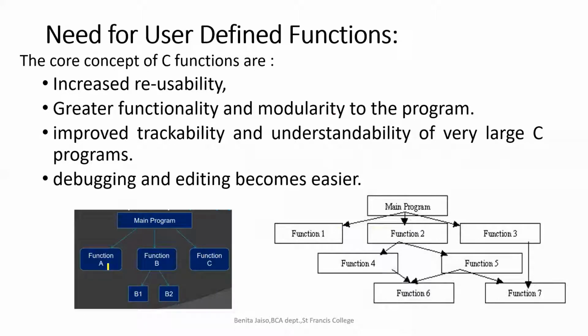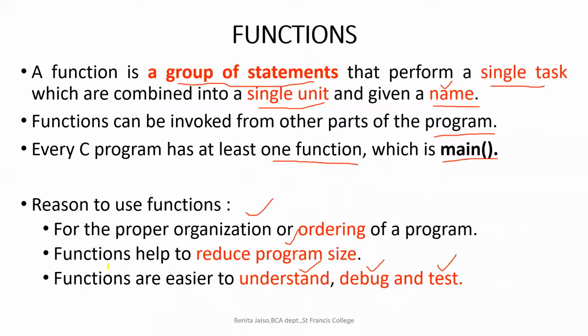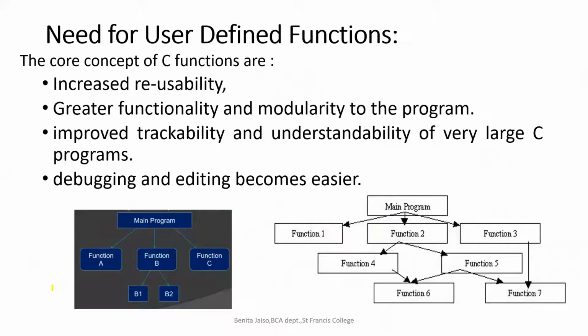The use of functions is the same thing being repeated for user-defined functions. In the previous slide I was telling it as a common thing: a function can be either an inbuilt function or a user-defined function. These are the advantages of having a function, but now I am focusing only on the user-defined function. It will help with increased reusability.